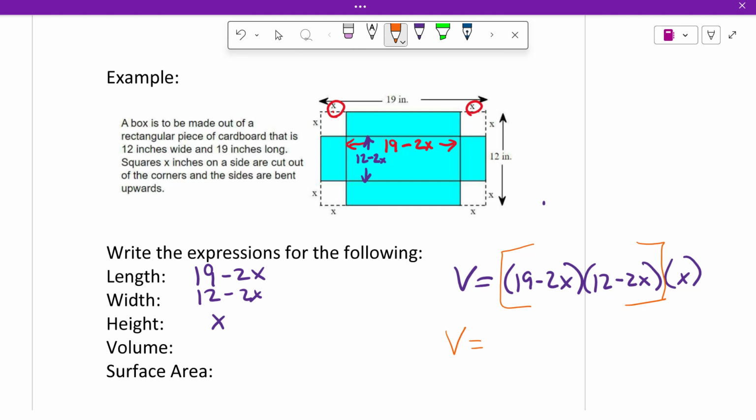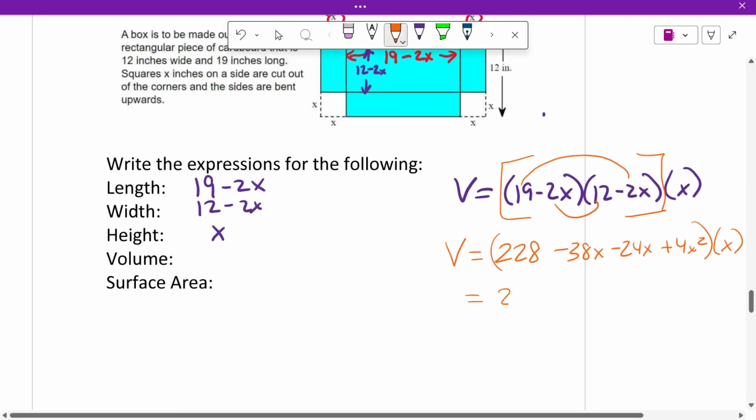What's 19 times 12? 228, right? Outers is minus 38x. Inners is minus 24x. Last times last is plus 4x squared. Times another x out there.